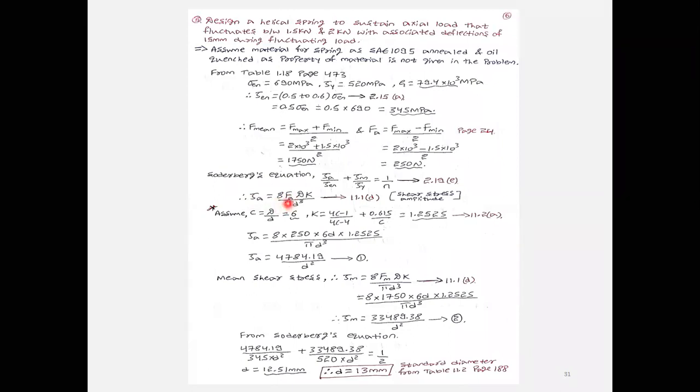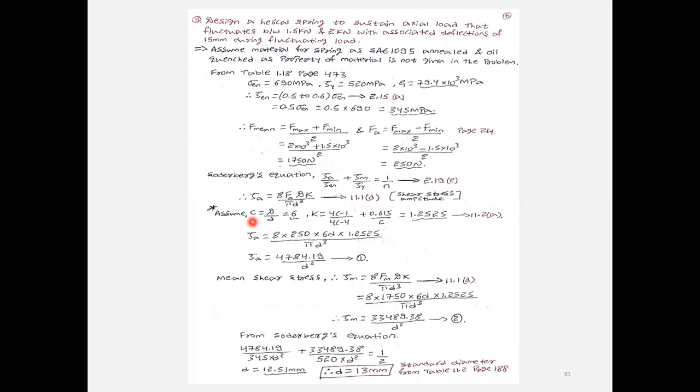In this case, I'm going to find the amplitude shear stress, tau a, first. After that, I will calculate the mean shear stress. In the given problem, they have not given the mean diameter of the spring or the diameter of the spring wire. That is important. The spring index, the C value, is also not given.